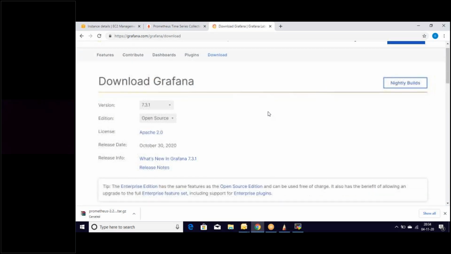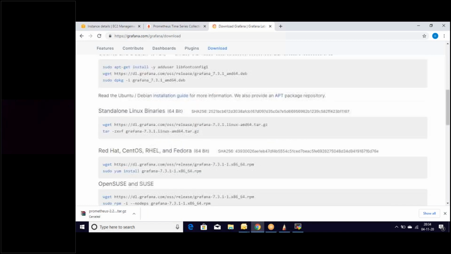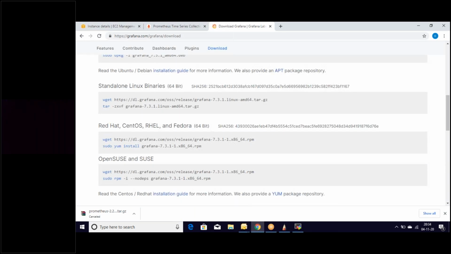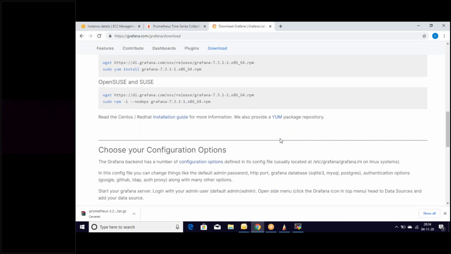So it has opened a link for us. We need to look at, we need for Windows Server. If you look there, it has standalone Linux binaries. Look here, we have Red Hat 64-bit for installations. Let's scroll down, choose your configuration options. So everything he is giving here.